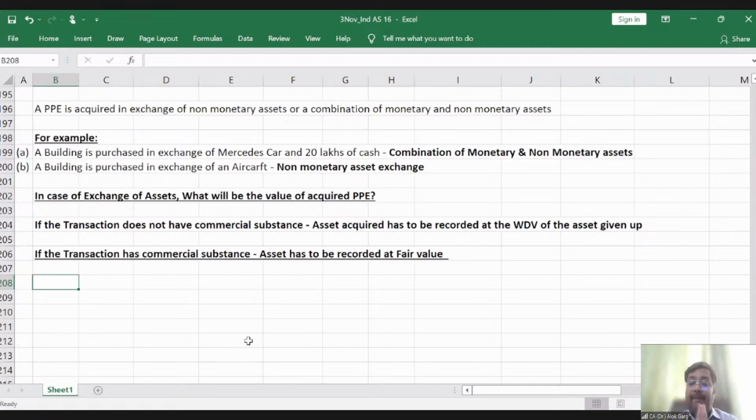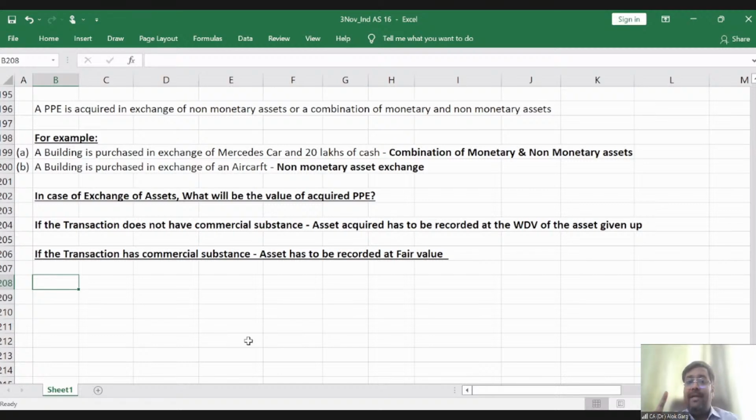When the transaction is happening as an exchange of assets, the exchange could be a combination of monetary and non-monetary. The entity is paying a little bit of cash, and for the over and above, the entity is exchanging another asset.